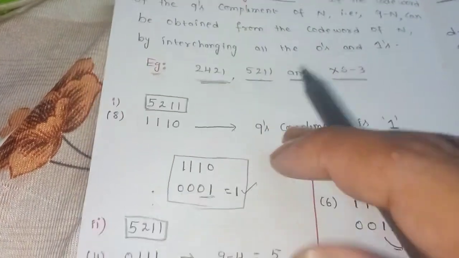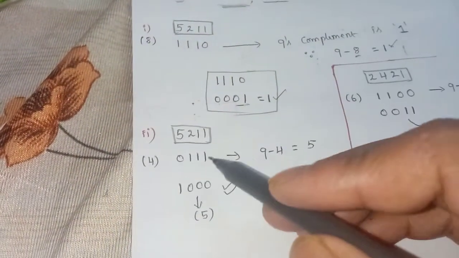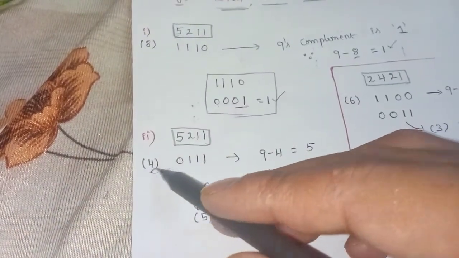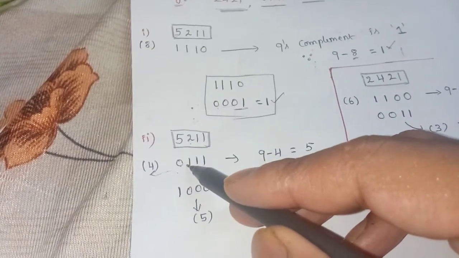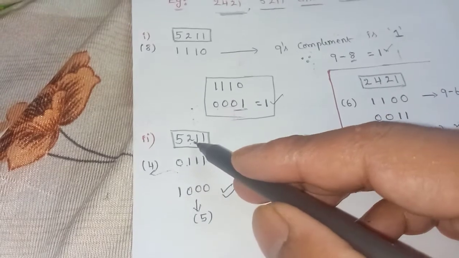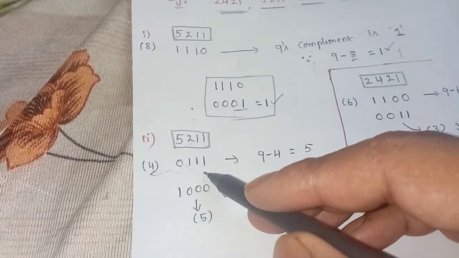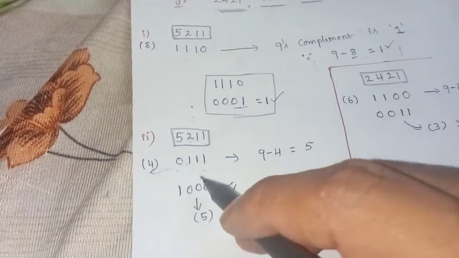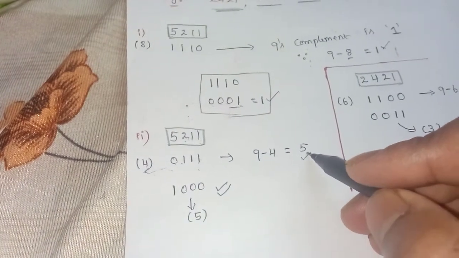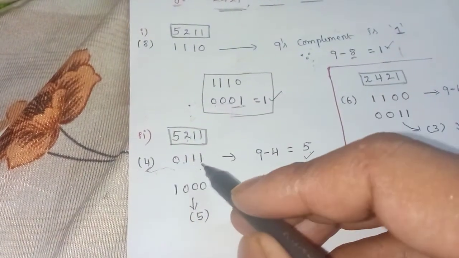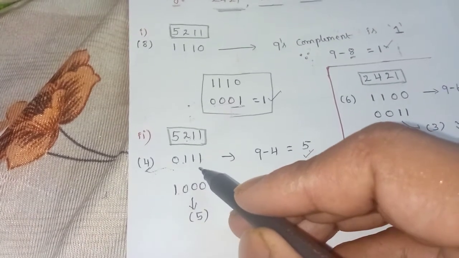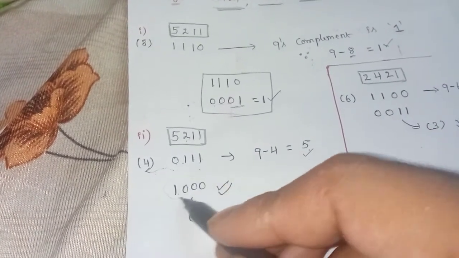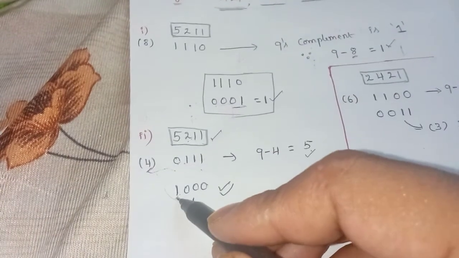Is it clear? Now if you want, you can look at one more example. In this example I have considered 4: 0, 2, 1, 1. That means 2 plus 1 plus 1, which is equal to 4. What is the 9th complement of 4? It is 5. This 5 can be obtained by interchanging these values. 0 becomes 1, and all the ones become 0. With the help of this code, it is equal to 5.